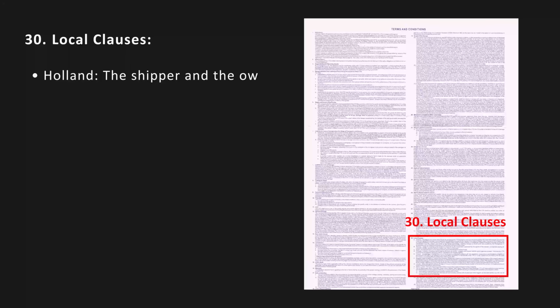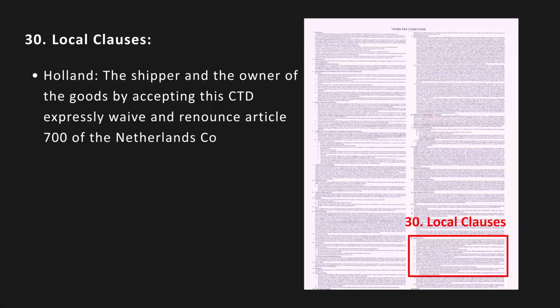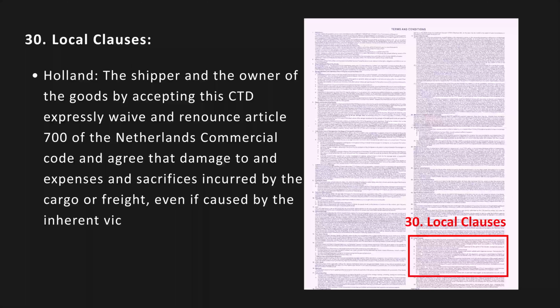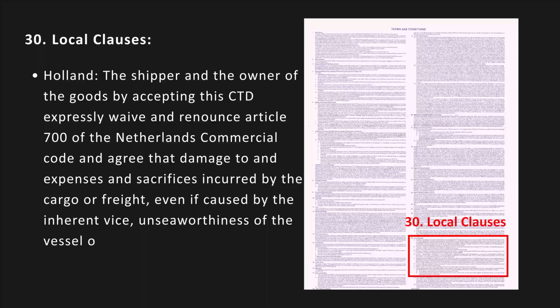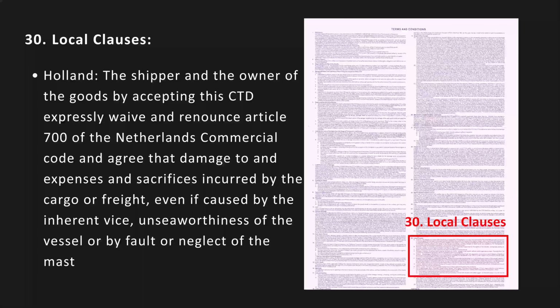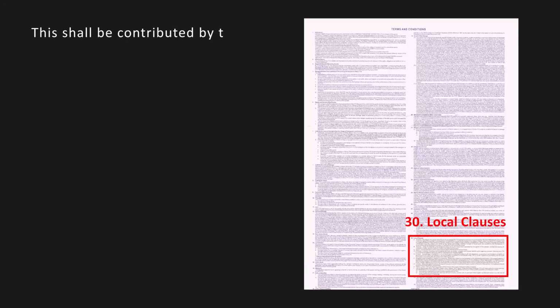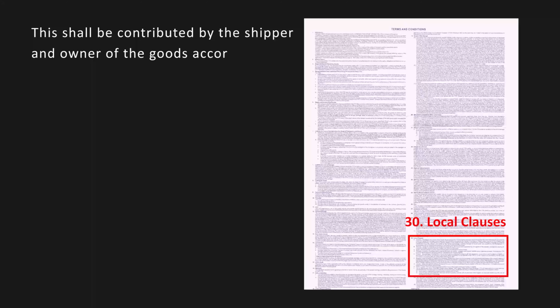Local clauses. Holland. The shipper and the owner of the goods, by accepting the CTD, expressly waive and renounce Article 700 of the Netherlands Commercial Code and agree that damage to and expenses and sacrifice incurred by the cargo or freight, even if caused by the inherent vice, unseaworthiness of the vessel, or by fault or neglect of the master or crew, shall be considered as matters of general average. This shall be contributed by the shipper and owner of the goods accordingly.